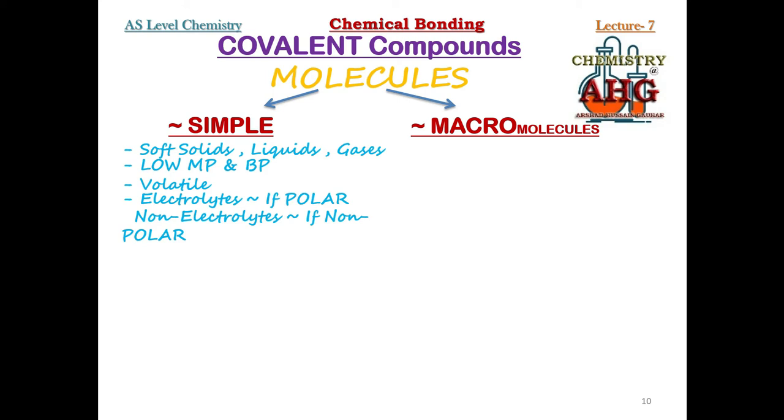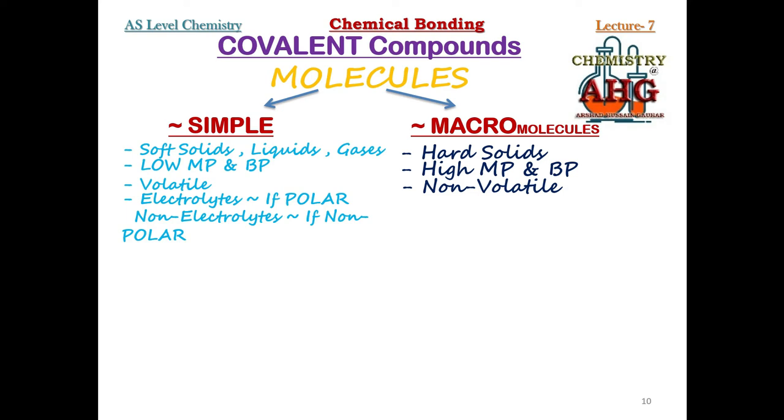The most important property of macromolecules like sand and silicon carbide is that they are hard solids. And whenever something is hard, you can guess quite easily and with confidence that it would have high melting and boiling points, and obviously they will be non-volatile. So these are the properties of macromolecules which are identical to ionic compounds. Now two more properties of macromolecules you can remember are opposite to ionic compounds.